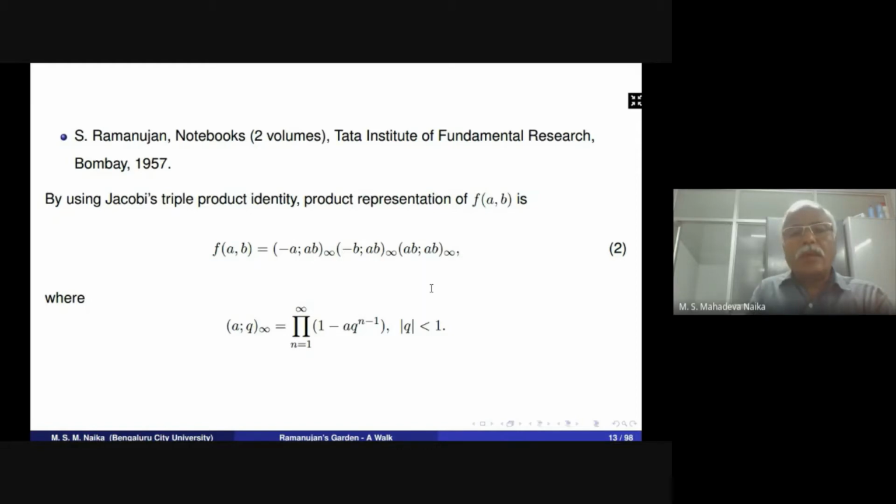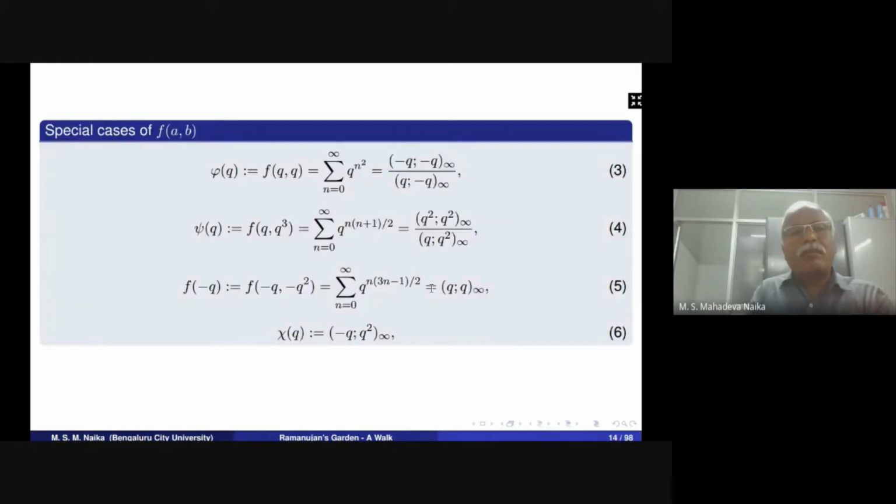With this background, the special cases of Ramanujan's theta function are the three: phi of q, psi of q, and f of minus q. If you specialize a and b in the general theta function, a equals b equals q, we get phi of q, f(q,q). It is the summation n from minus infinity to infinity of q^(n^2). It plays a very vital role in the theory of partitions as well as other fields. So it generates the number of representations as sums of squares.